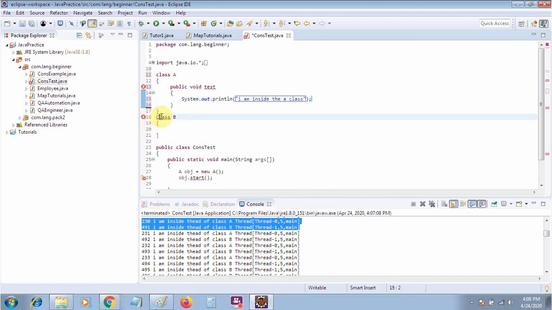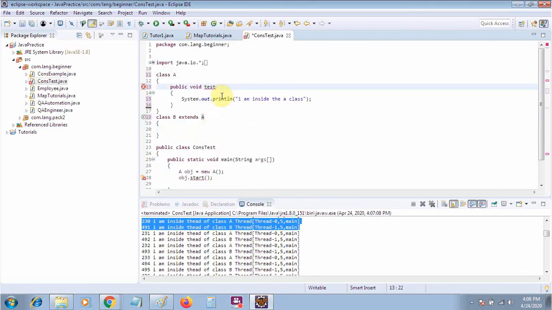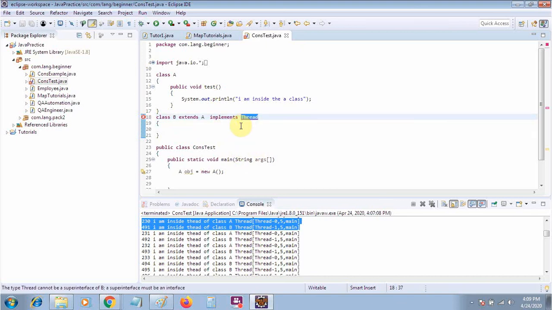Suppose that there is a class A that has a simple method, and B class extends A class. Now in the B class we cannot use extend again because multiple inheritance is not allowed in Java. So how will we implement the thread here? We will use the interface. We will say implements Runnable. It will not be called Thread, it will become Runnable, with R in capital letter.